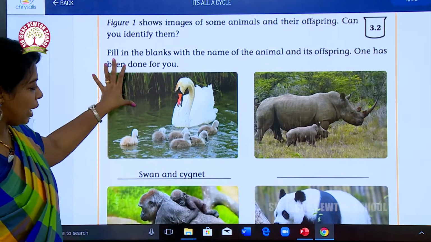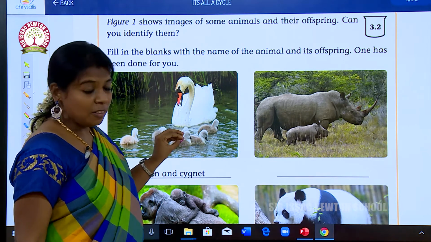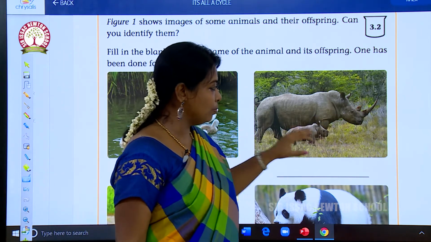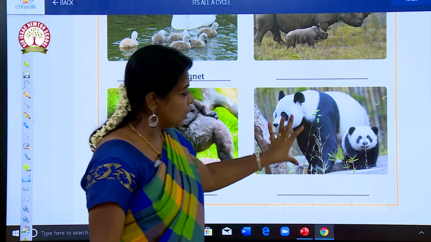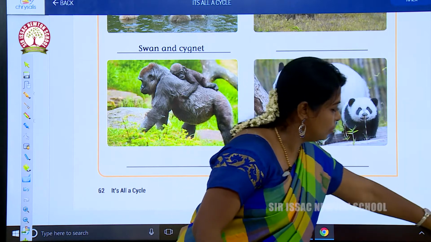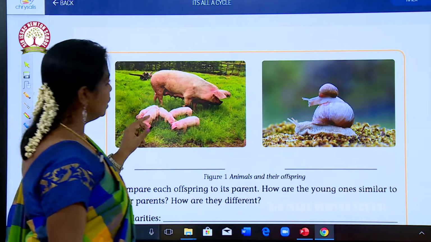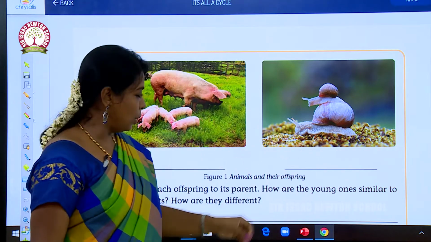See, swan and cygnet, the offspring of the swan. The rhino and its young one, the ape and its young one, the polar bear and its young one. Here, pig and piglet, snail and its young one.